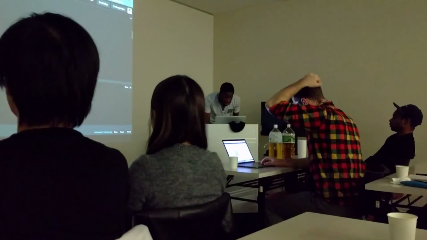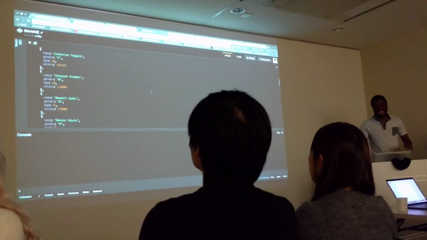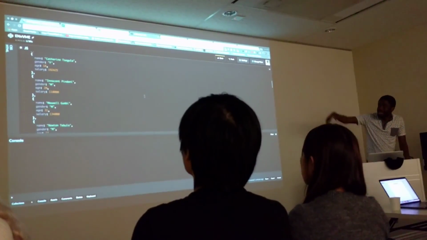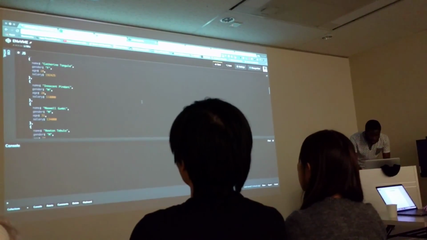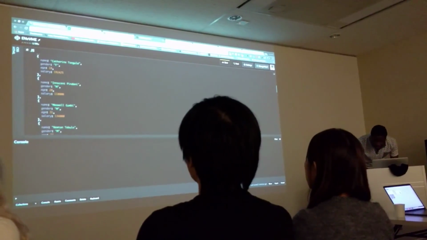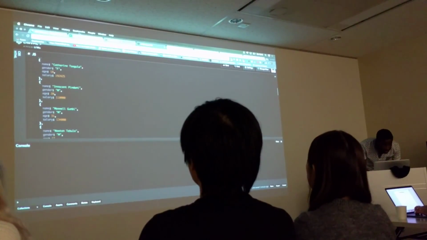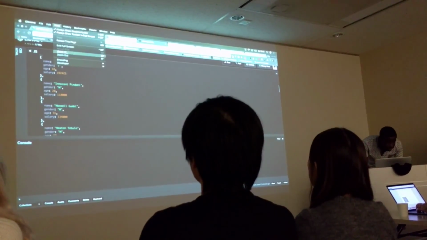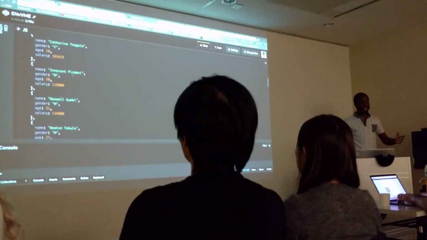Just very quickly, I was working on this on the train as I was coming here, so I wish it was more complete. This is just a simple database of employees.